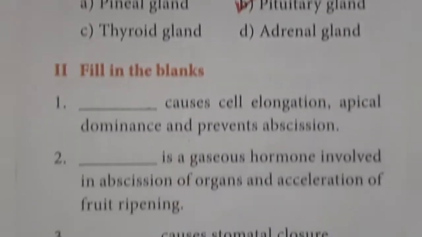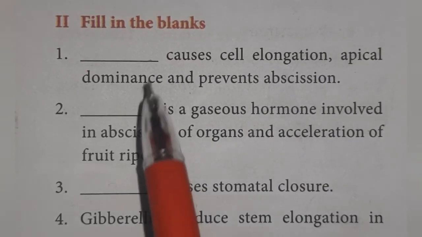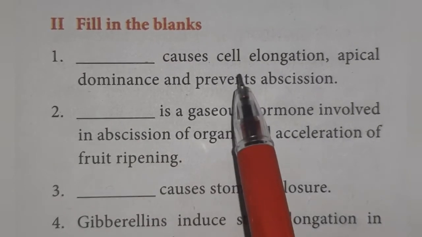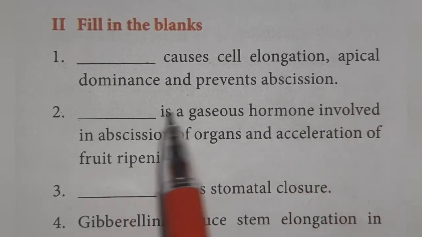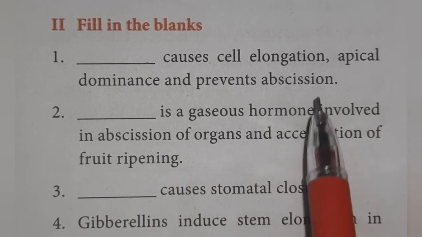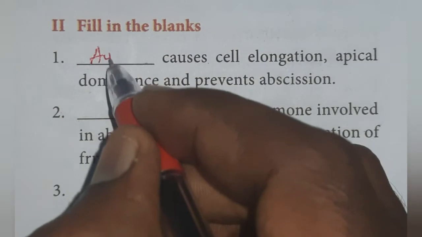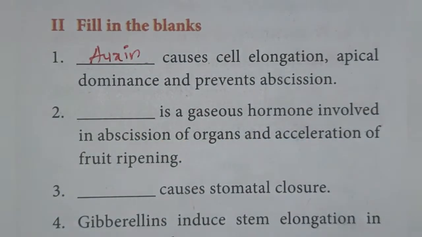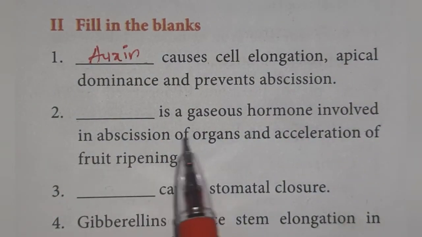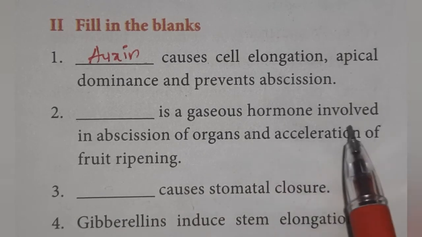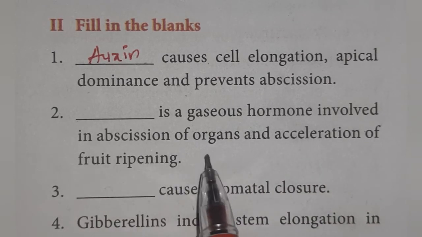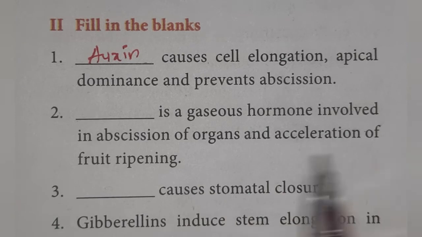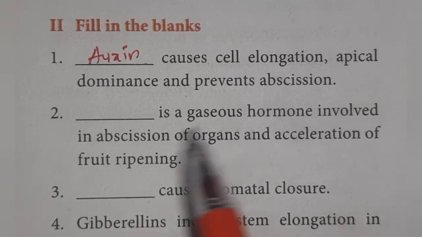Next we will see the fill in the blanks. First one, dash causes cell elongation, apical dominance and prevents abscission. Auxin. Second one, dash is a gaseous hormone involved in abscission of organs and acceleration of fruit ripening.